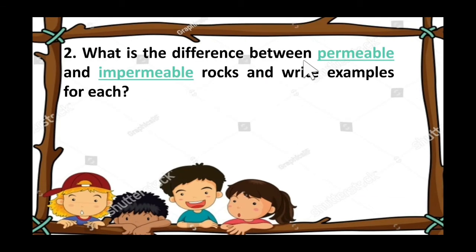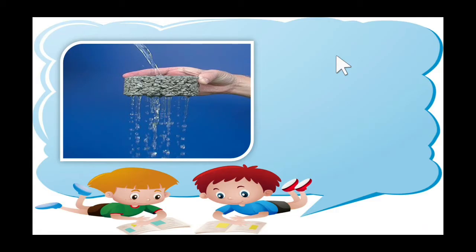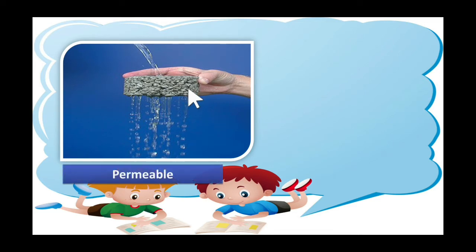What is the difference between permeable and impermeable rocks, and write example for each? Do you remember what is a permeable rock? Last class also we revised, right? Yes. Let's see what is a permeable rock. Yes, this is a permeable rock, right? Yes. So permeable rock is a rock which allow the water to soak through it. Look at this picture. This is a permeable rock.